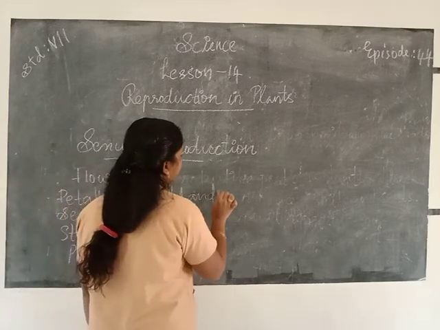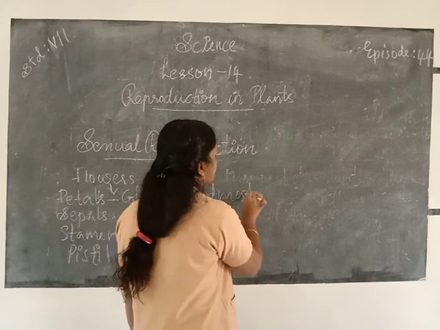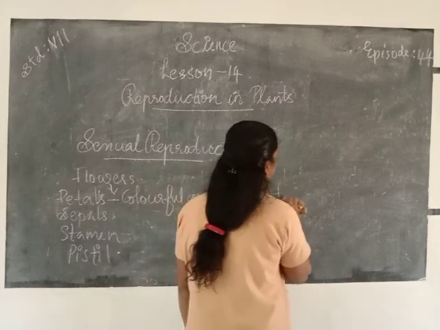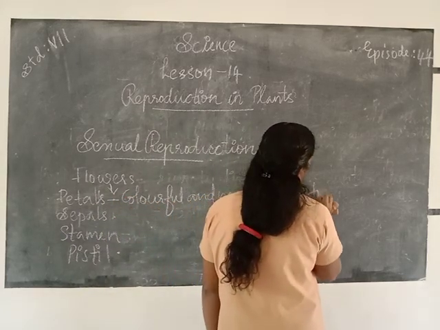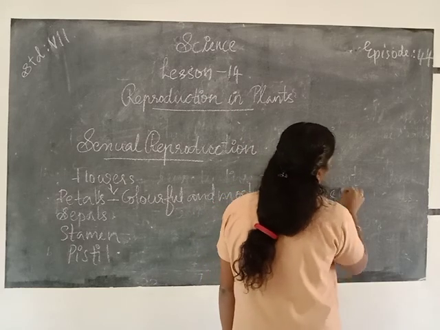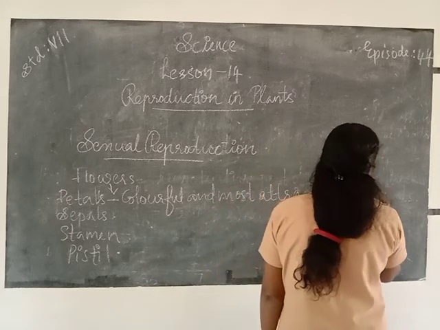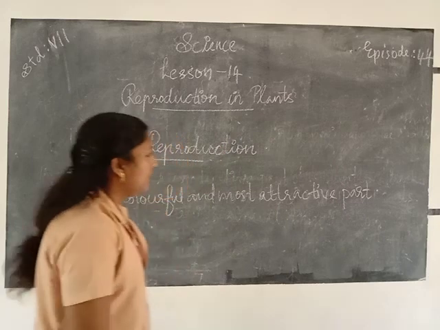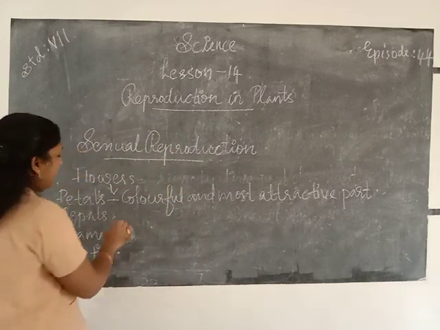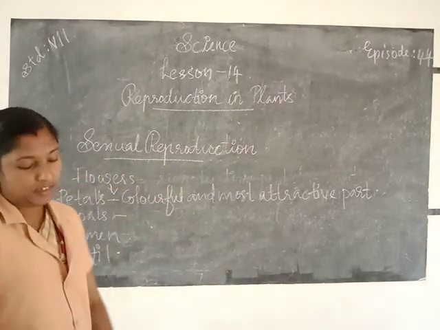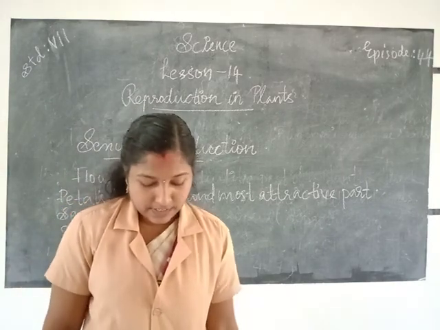Then sepals means, the sepals means green